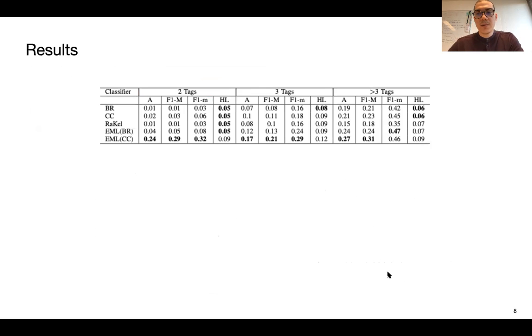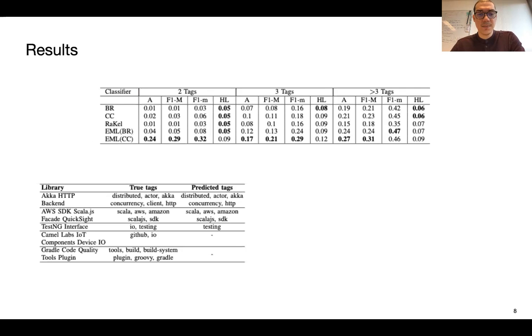We obtain the following results divided by groups of libraries with only 2 tags, 3 tags, and more than 3 tags, and considering the metrics for the classifiers like accuracy, F1 macro, F1 micro, and Hamming loss. The best classifier was the ensemble machine learning classifier with the combination of the classifier chaining. In most of the groups and in most of the tags, this was the best model. Precisely, this best model is able to predict most of the tags for some of the libraries.